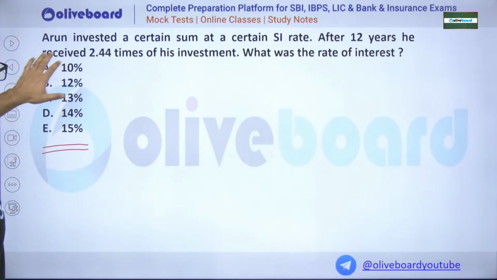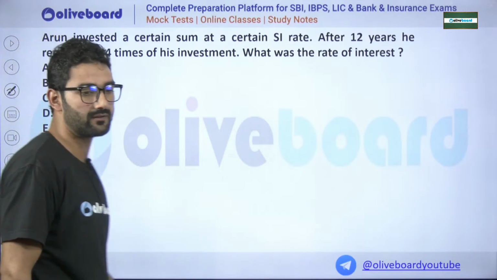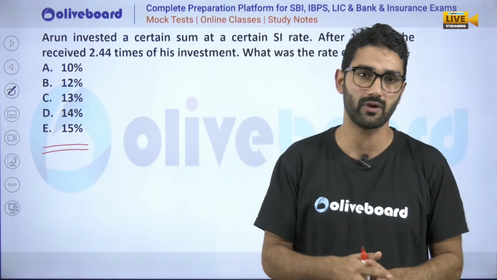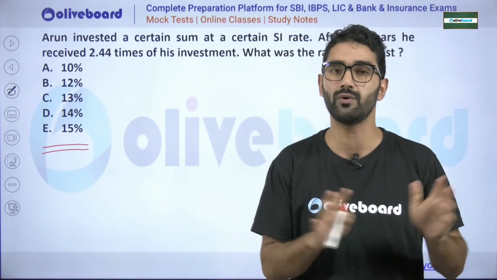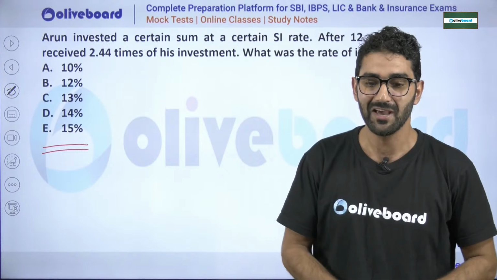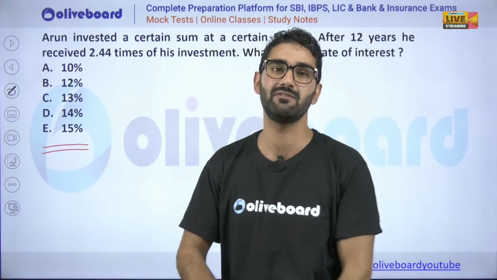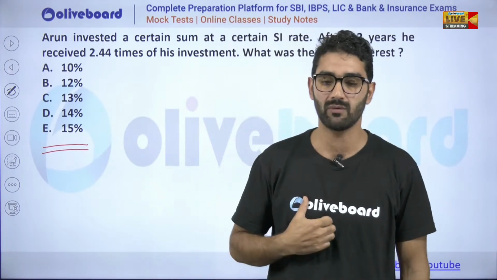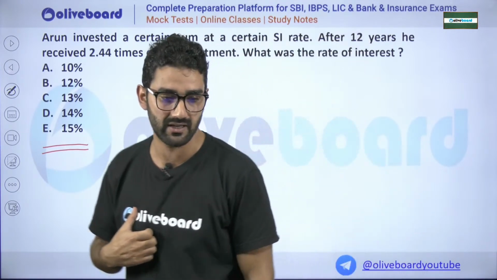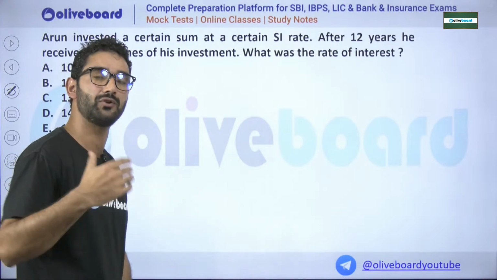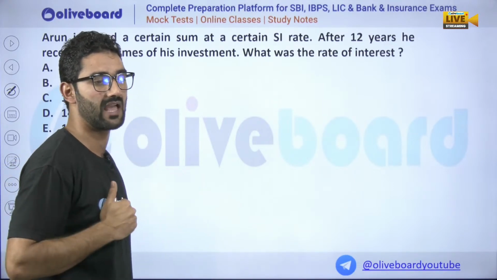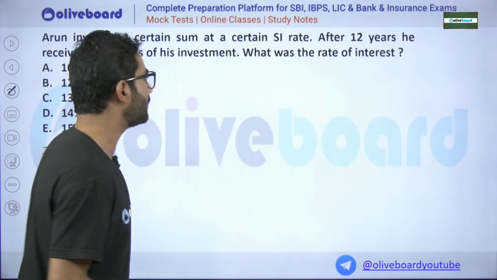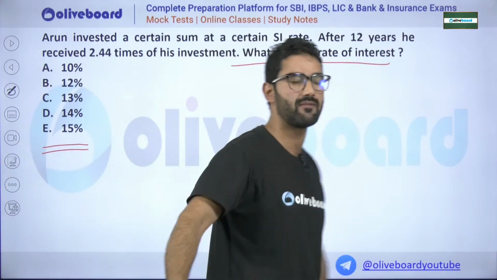Aaron has invested a certain sum of money at a certain simple interest rate. We don't have the information regarding the sum. After 12 years, he received 2.44 times his investment. Raghu said it is 12. So the time has been given, 12 years, and the amount he received is 2.44 times the investment. We have to find the rate of interest, the value of R.